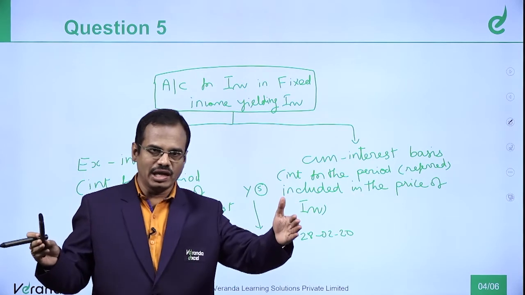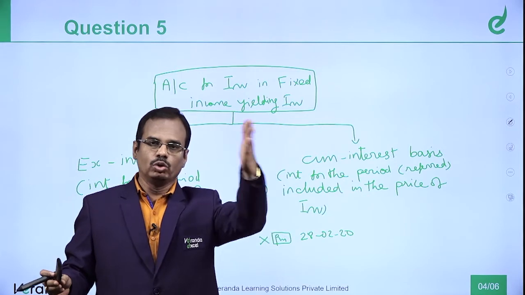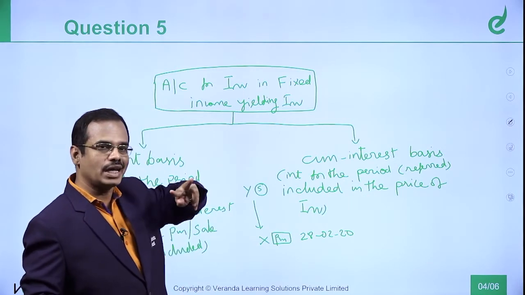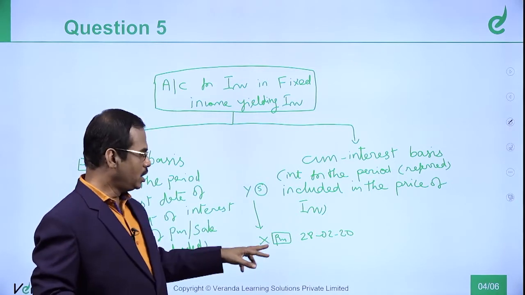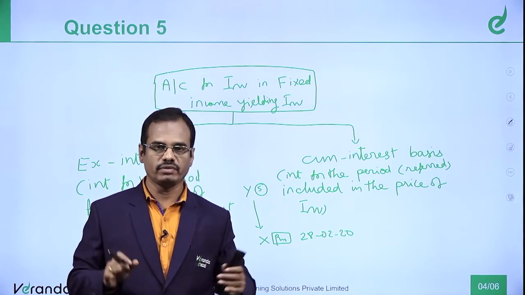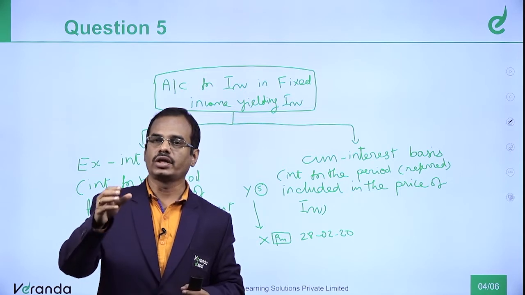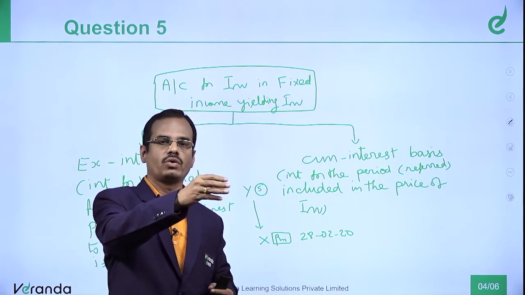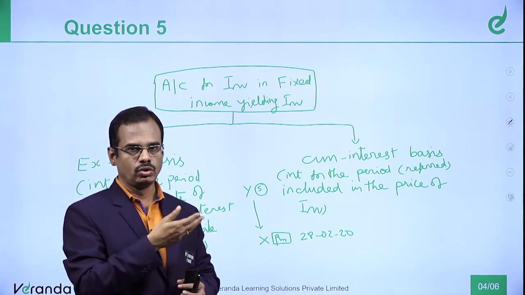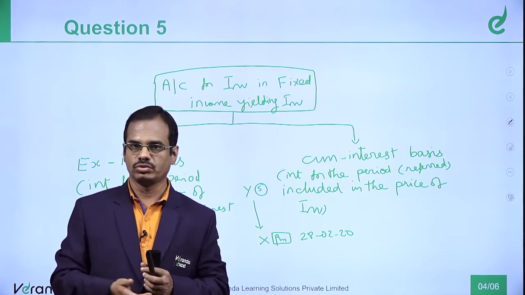So you are discussing a block of 6 months from 1st January 20 to 30th June 20. In that period, 2 months interest relates to Y and the remaining 4 months interest pertains to X. Now, L&T company cannot say, okay, 2 months this fellow is holding the bond, pay 2 months interest to Y, and 4 months X is holding, pay 4 months interest to X.